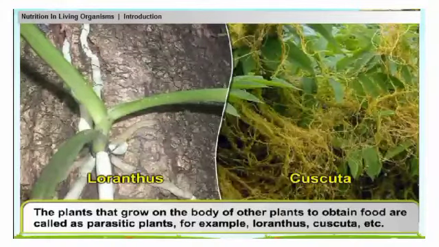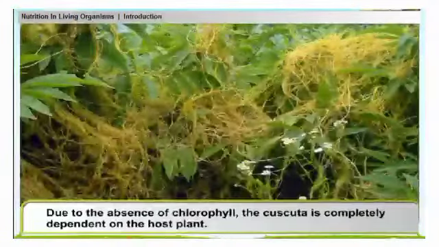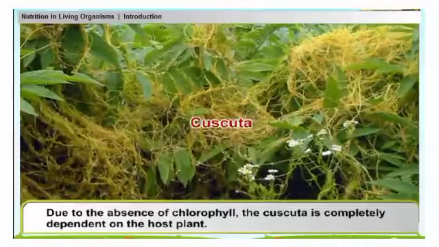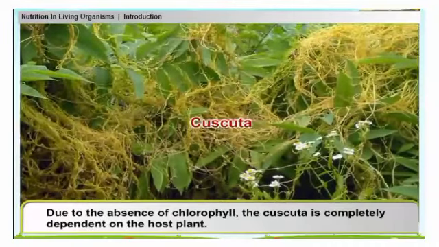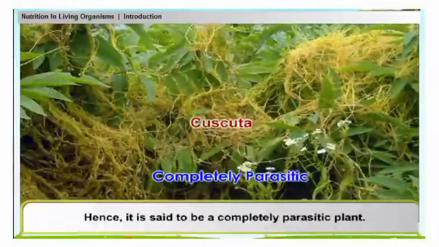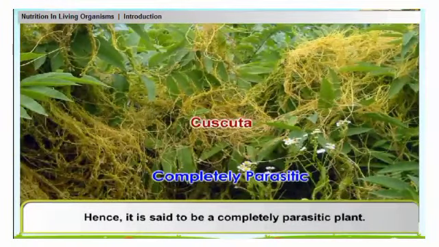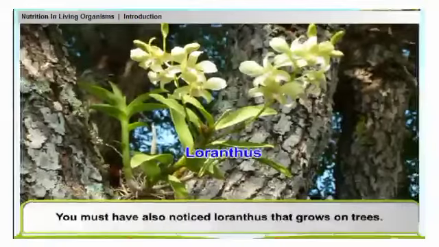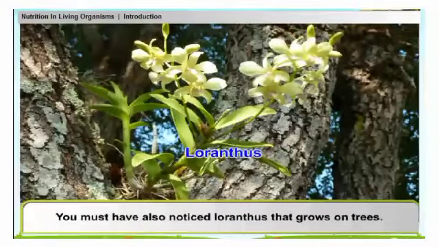Due to the absence of chlorophyll, the cuscuta is completely dependent on the host plant. Hence, it is said to be a completely parasitic plant. You must have also noticed loranthus that grows on trees.